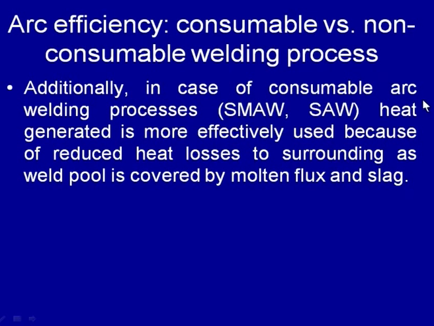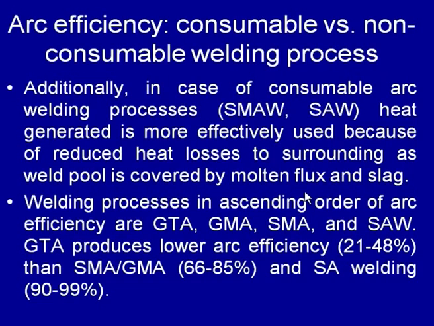So, in case of consumable arc welding process, the losses of heat to the surrounding from the weld pool is reduced by the molten flux cover or the cover being formed by the slag. These two types of covers effectively check the heat transfer from the weld pool and therefore reduce the heat losses. These things further increase the melting efficiency and the way by which melting takes place in the case of consumable arc welding process, but this kind of aspect is not present in case of non-consumable arc welding process, and therefore